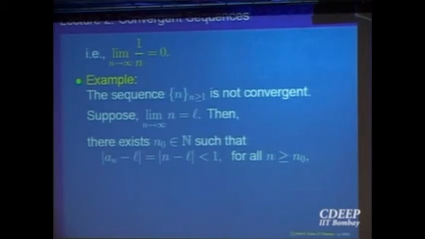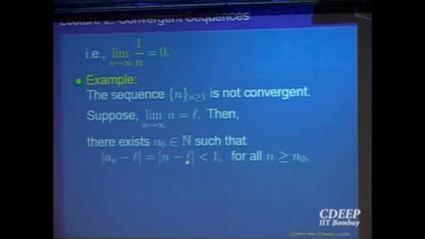Mathematically, that means given a number epsilon, the absolute value of a_n minus L should be less than epsilon from some stage onwards. Let us take epsilon equal to 1. You can take anything you like, it doesn't matter. Then after n bigger than n naught, by definition, the distance a_n minus L, which is the same as n minus L, should be less than 1.